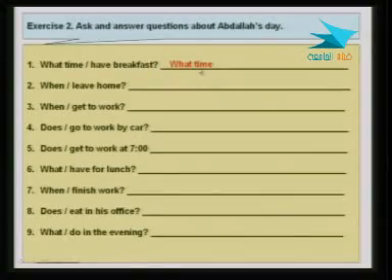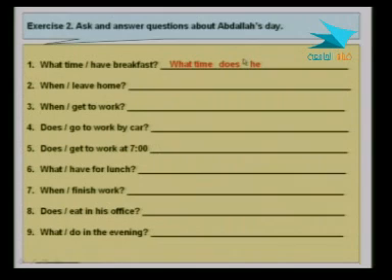We want some other words to make a question. Let's see what comes right after. I mean, what is the order? What do we need to add here? The first thing is the question word, and it is what time. What plus the word time. Then after that, what do we have to have? Then the helping verb do. So what time does he? Because again, we're asking about Abdullah's day. Abdullah is a man, and we need to use the pronoun he.